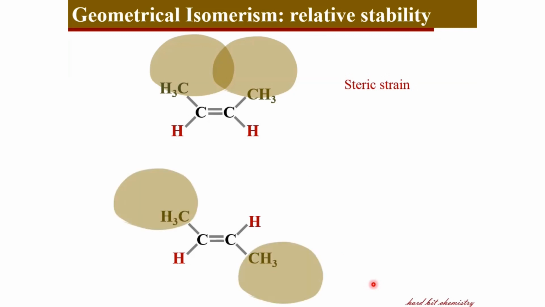Whereas in the trans isomer, as the bulky groups are placed on the opposite sides, the electron clouds are placed opposite to each other. So there is no possibility of overlapping of electron clouds from these bulky groups. Therefore, there is no steric strain in the trans isomer if you compare it with the cis isomer. So the higher steric strain in the cis isomer explains its lower stability in comparison with that of the trans isomer.